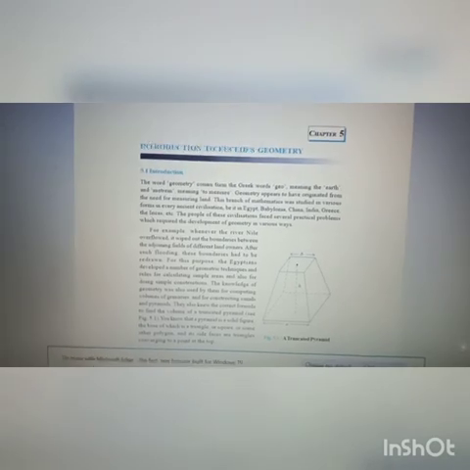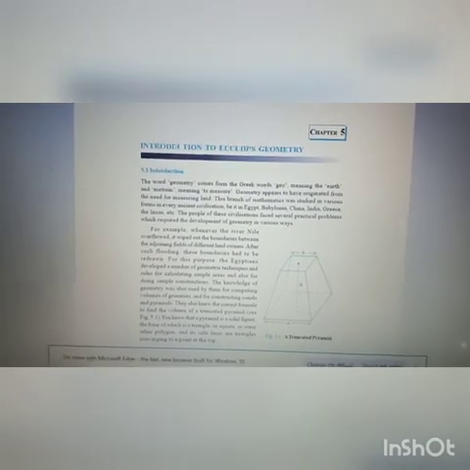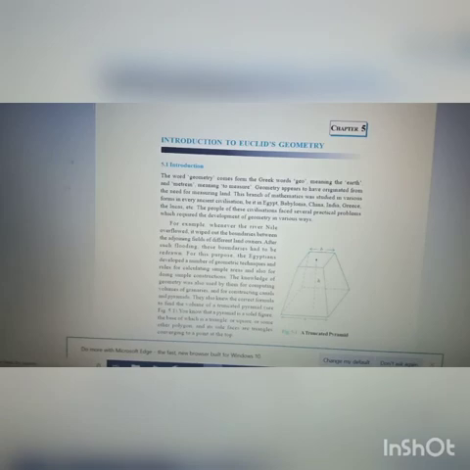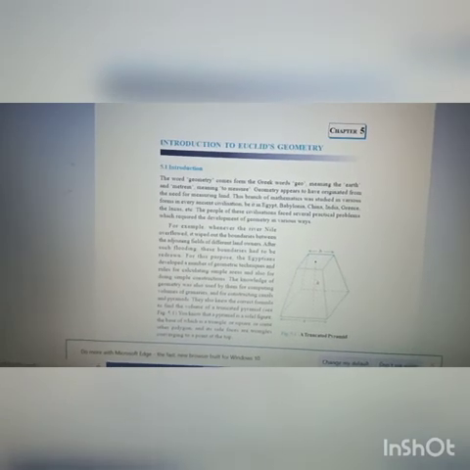First of all, introduction. In the introduction, you will get to know what is geometry. Now, what is the meaning of geometry? Geo meaning the earth. Geo meaning what? Earth. And metron meaning is measure. Both of these are Greek words: geo meaning the earth and metron meaning to measure. So that means geometry is the measure of the land.